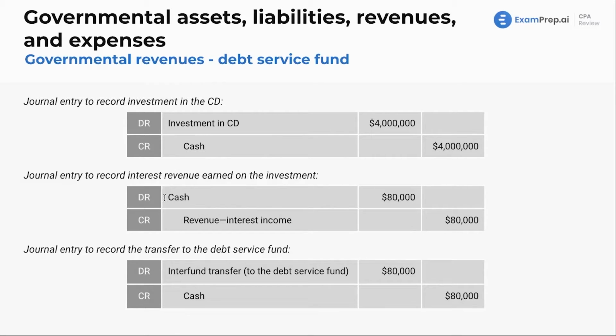Okay, great. Well, you're going to debit cash because $80,000 of interest was earned. And then you credit revenue because that's earned immediately. You earned that interest income. Great. Just like, say it with me, just like corporate accounting. There we go, over and over. But we know we got to transfer it to the debt service fund. So journal entry to record the transfer to the debt service fund. We debit interfund transfer and credit cash, $80,000 there.